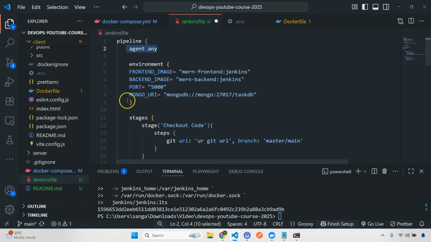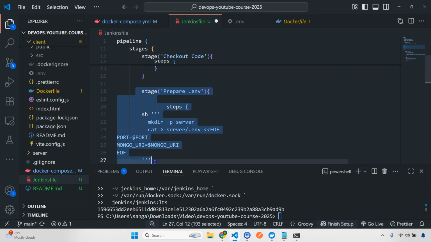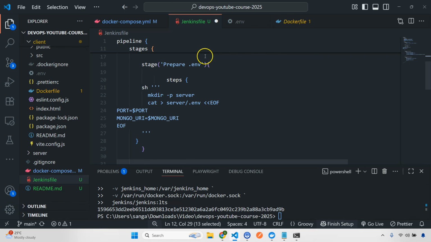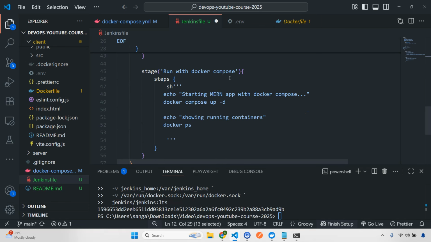Then we are defining the environment. Then we have all the stages, and each and every stage has its own steps. For the stages, we are simply telling it to checkout code, prepare the env, build the Docker images, and then run with Docker compose. As simple as that. So with this, I think this is done.